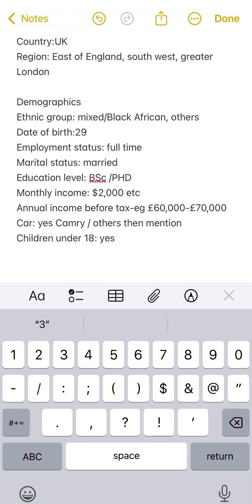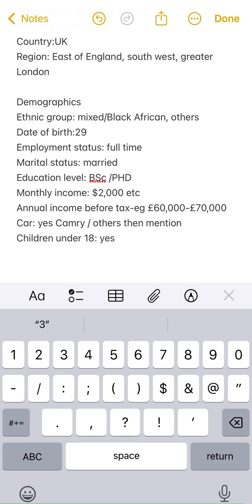Like me, I used to use 29, and if they ask me, I used to say that I have two kids, one girl and a boy. And if they ask for the age of the child, I already did my calculation. My first child is around 10 years, while the other one is around 8 years. So you calculate it yourself, you plan yourself and write all these things down, so that when you are setting up your profile, you will know the right answer when you are being asked.